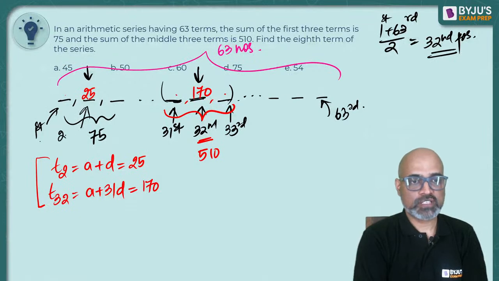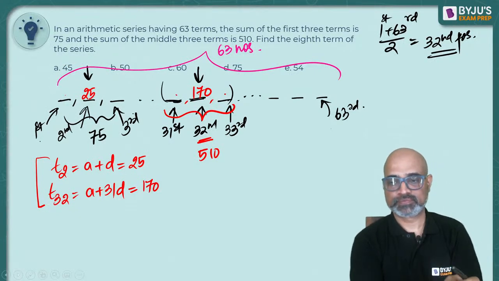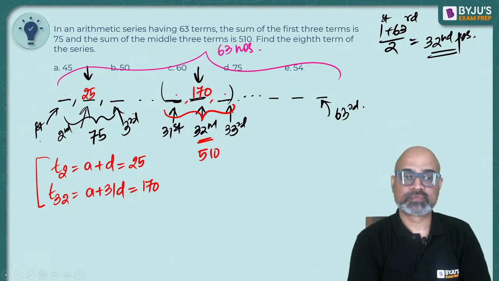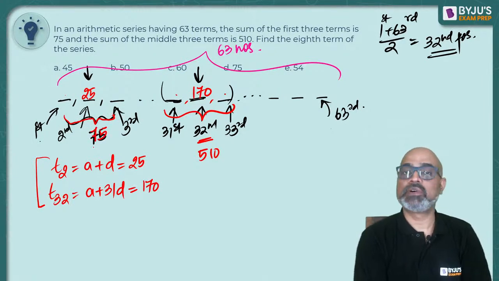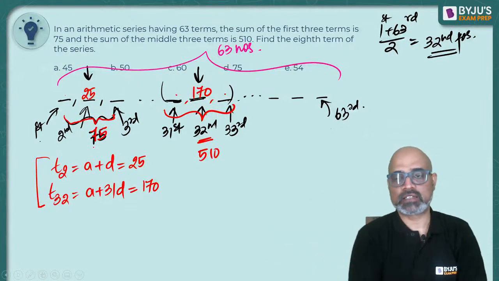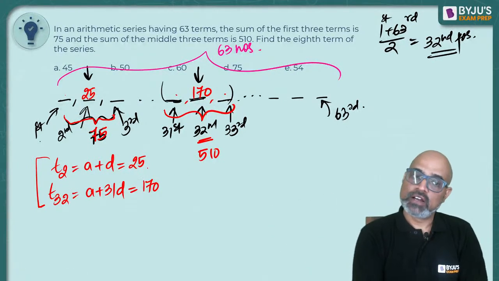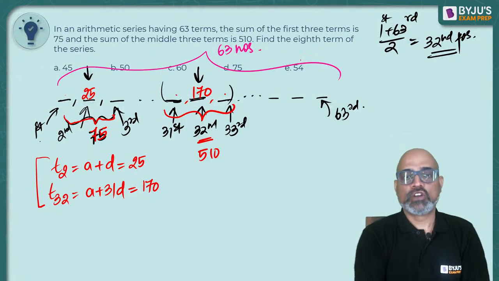This is your first, this is your second, and this is your third. Right? This sum was 75. So I'm writing this sum and the number in red and the positions in black. Okay. Now what do we have to figure out? The 8th term.